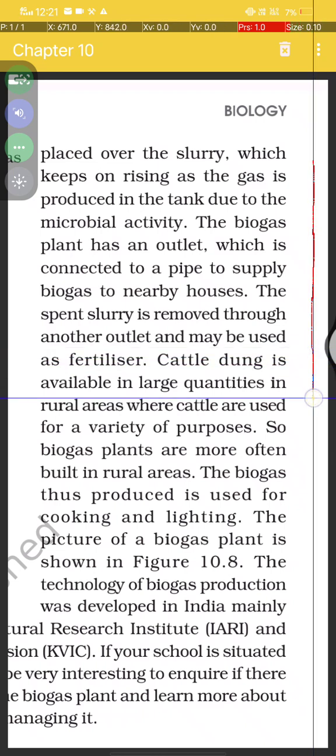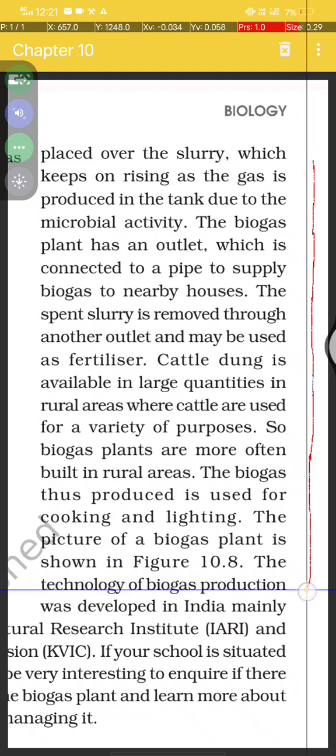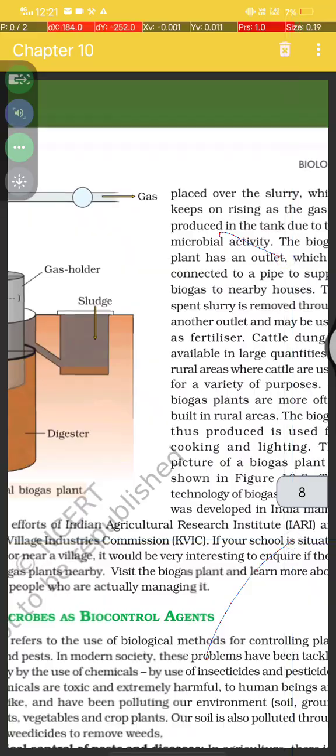Cattle dung is available in large quantity in rural areas where cattle are used for a variety of purposes, and so biogas plants are often built in rural areas. Biogas thus produced is used for cooking and lighting, and the picture of a biogas plant is shown in figure 10.8. The technology of biogas production was developed in India mainly